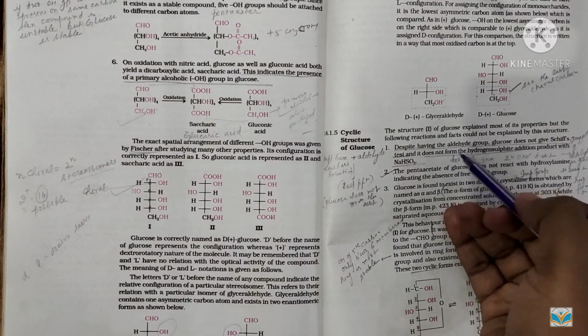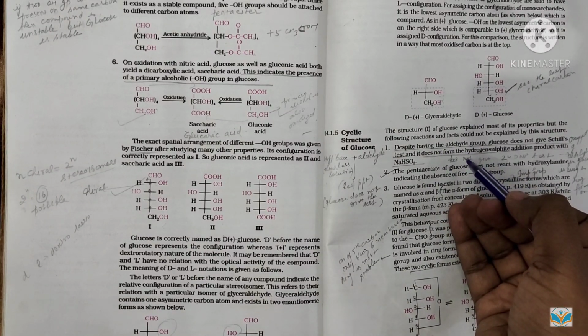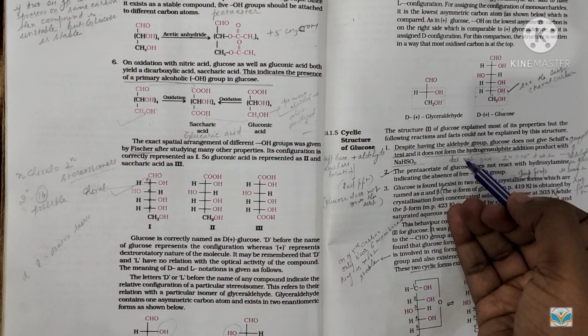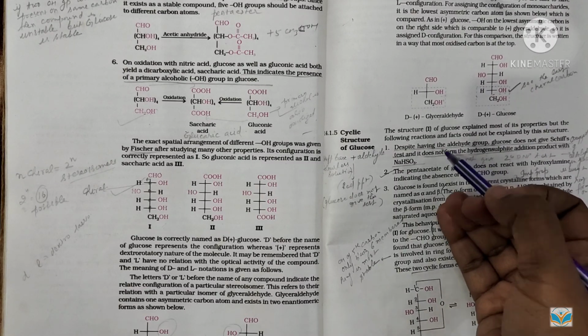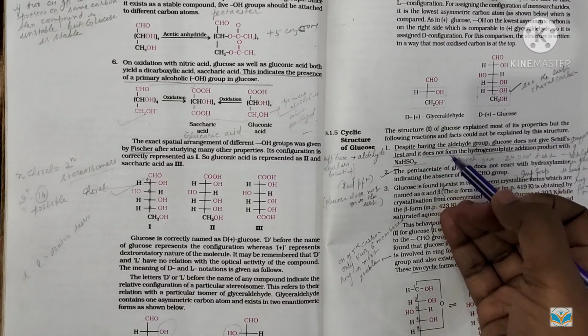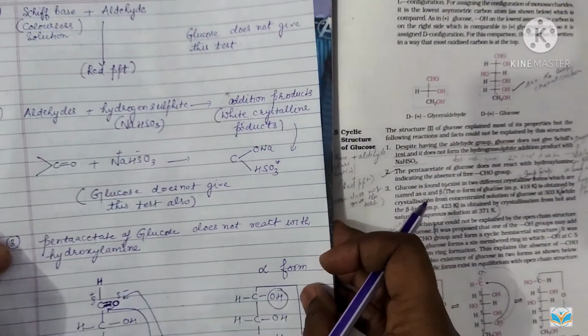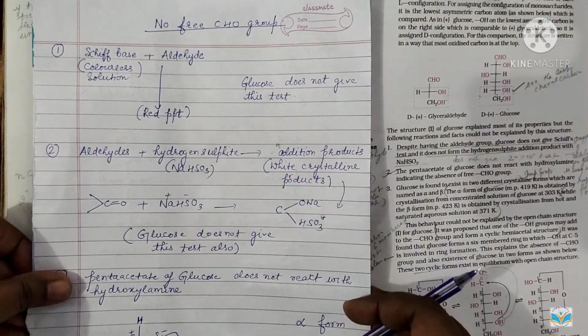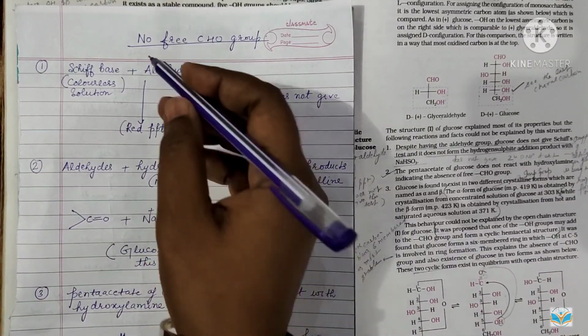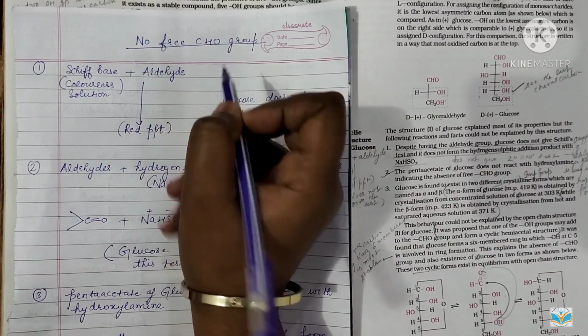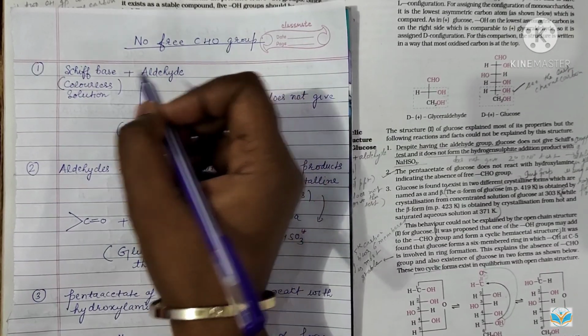So we will now concentrate on the reactions which glucose fails to give despite having the CHO group. These reactions prove that there is no free CHO group present in the glucose.